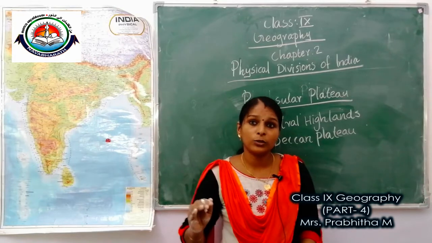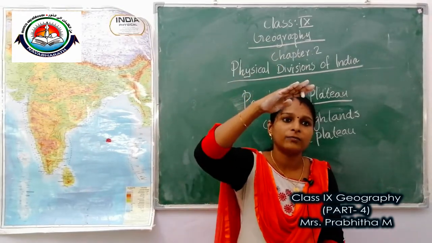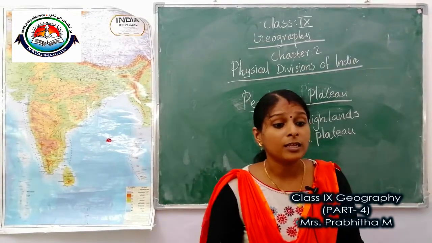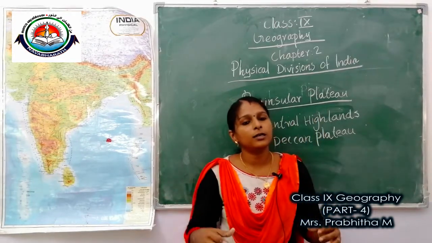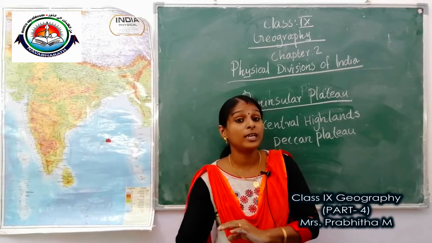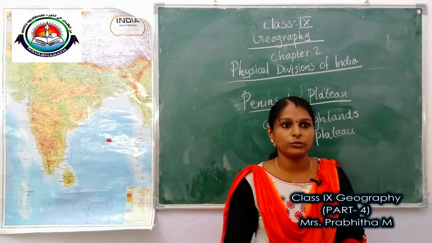Deccan Plateau is higher in the west and slopes gently eastwards. That means the rivers that originate from the plateau flow into the east, into the Bay of Bengal. It is because of the slope of Deccan Plateau. Got it?